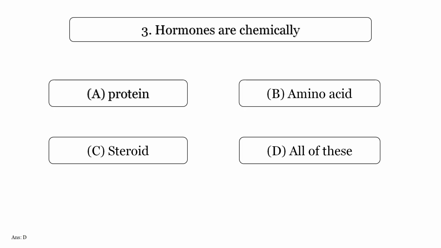Hormones are chemically? Option A, Protein. Option B, Amino acid. Option C, Steroid. Option D, All of these. Answer is option D, all of these.